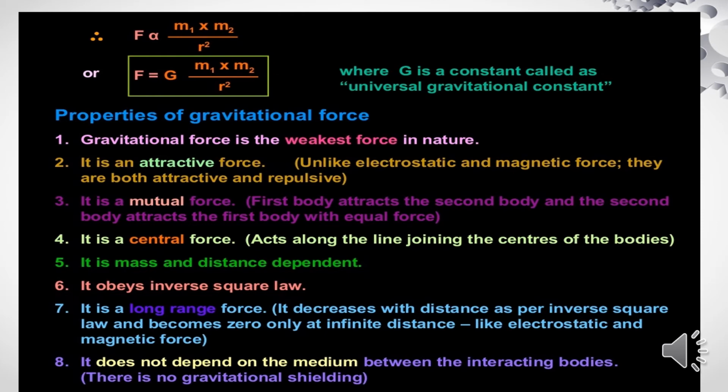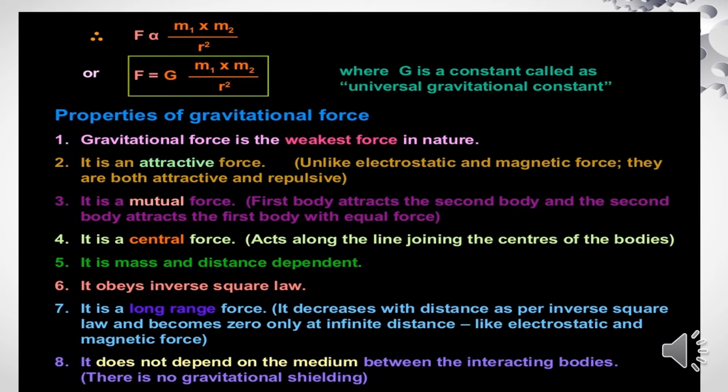Gravitational force is the weakest force in nature. It is an attractive force, it is a mutual force, and it is a central force. When we talk about attractive force, unlike electrostatic and magnetic force, which are both attractive and repulsive, gravitational force is only attractive. In mutual force, the first body attracts the second body and the second body attracts the first body with equal force. It is a central force, meaning it acts along the line joining the centers of the bodies.